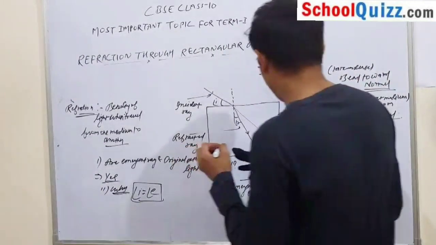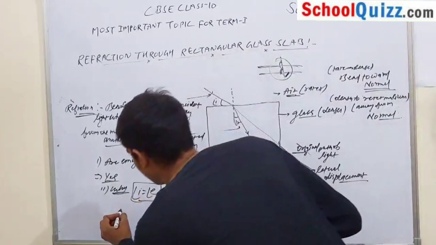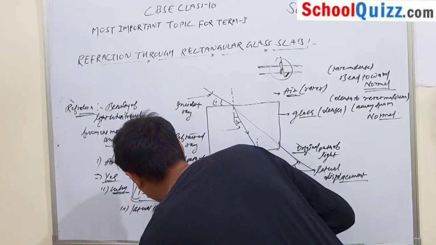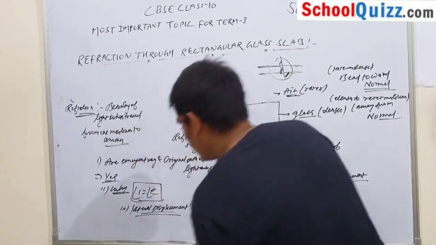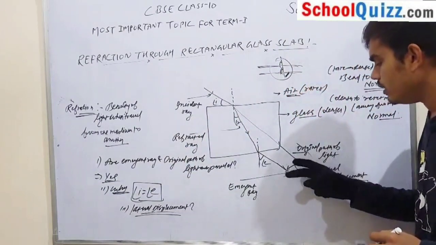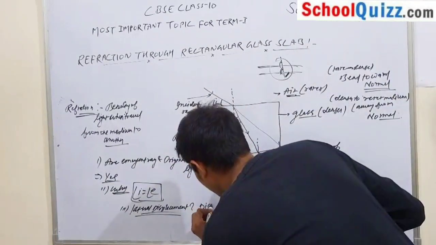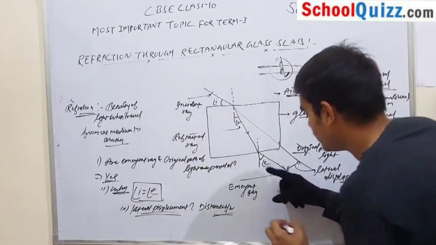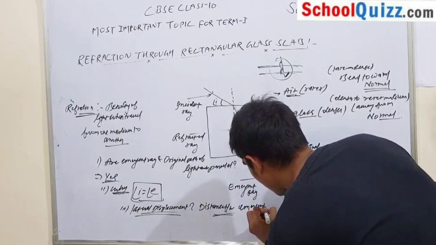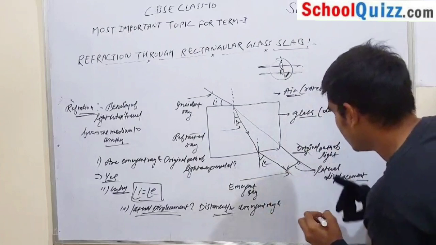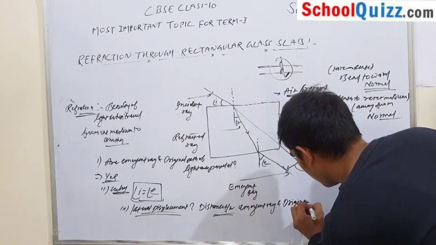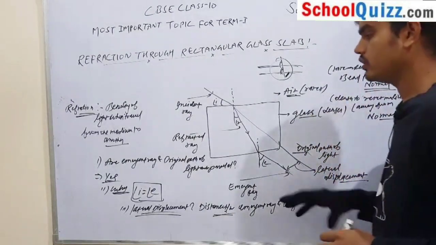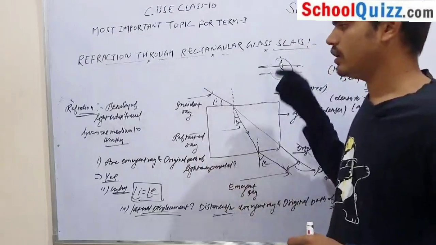What is your third important question? What is lateral displacement? Lateral displacement is the distance between the emergent ray and the original path of light. So this is all about refraction through a rectangular glass slab.